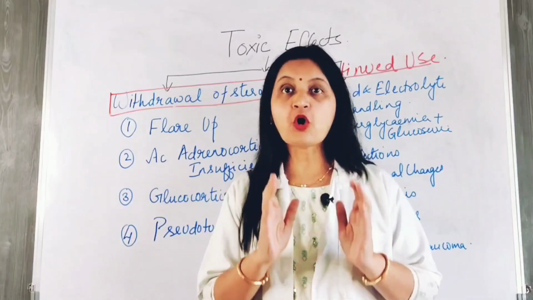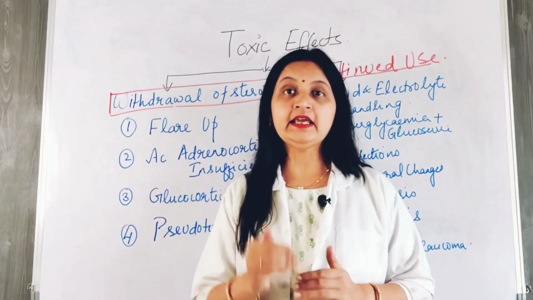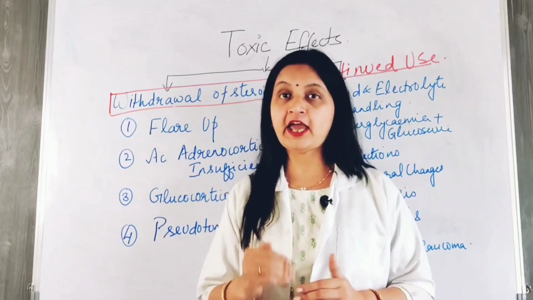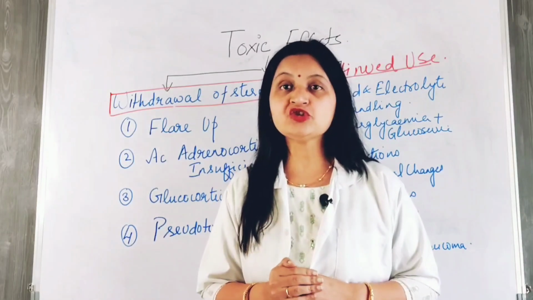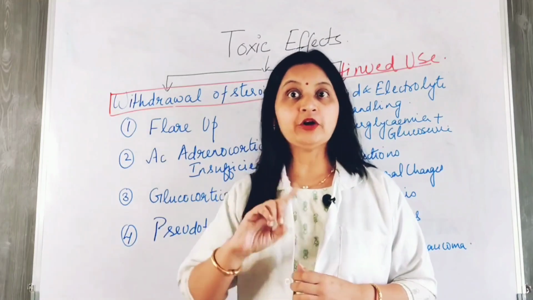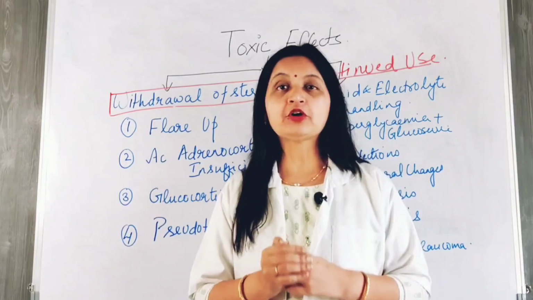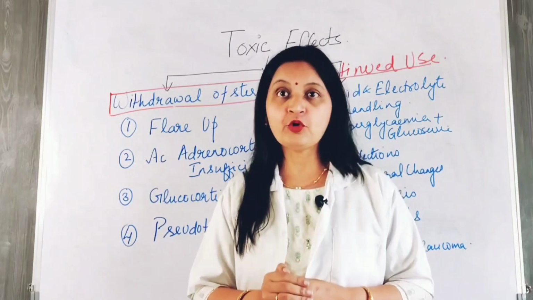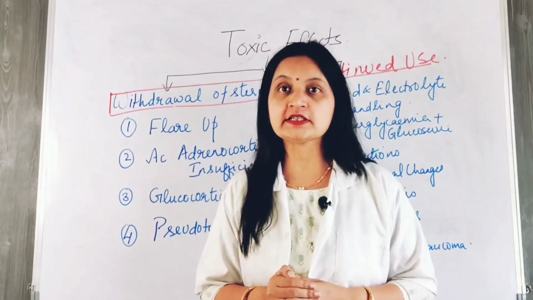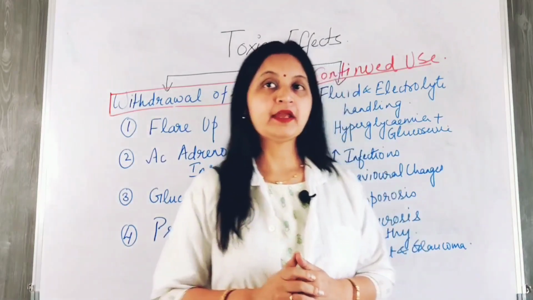So, increased osteoclastic activity and decreased osteoblastic activity decrease the bone density, and in addition there is decreased intestinal absorption of calcium, and also a secondary increase in the parathyroid hormone levels that causes increased resorption of bone and increased risk of fractures. The common sites of fractures are ribs and vertebrae.